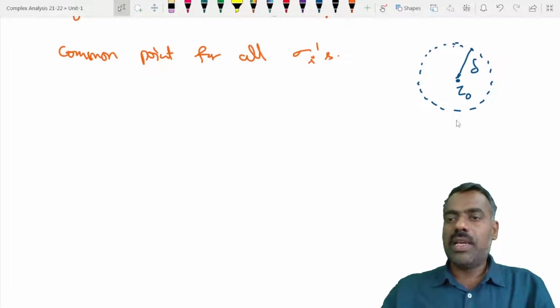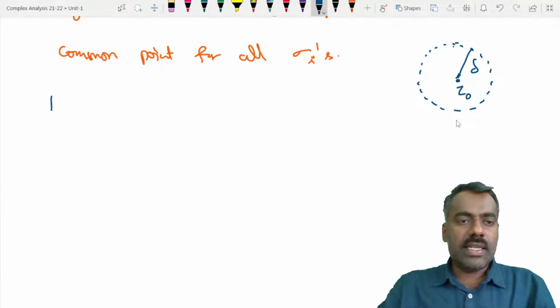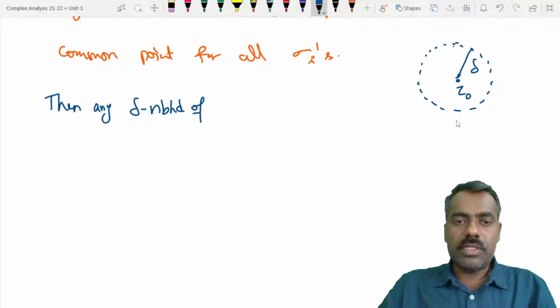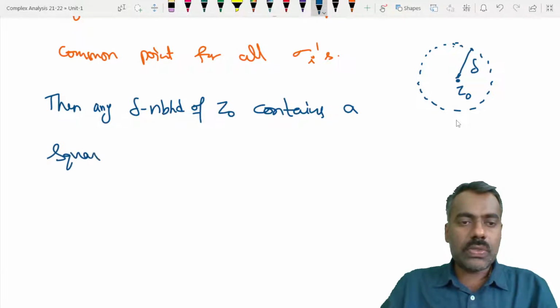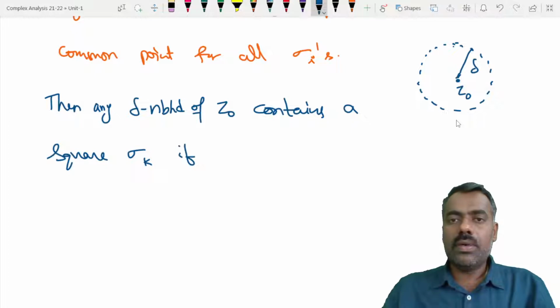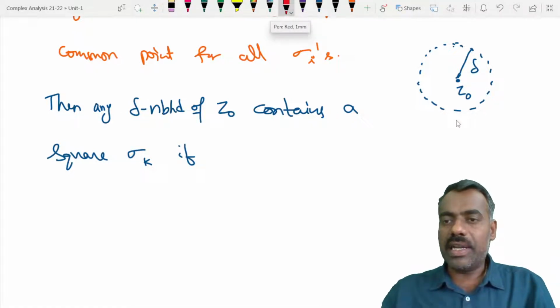Okay, then if you take this delta neighborhood of z naught, then any delta neighborhood of z naught contains a square or partial square sigma k if, what can be the guess? So each square contains this z naught. So suppose you take this is your square which contains z naught.